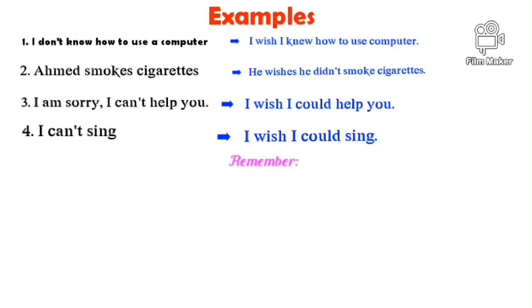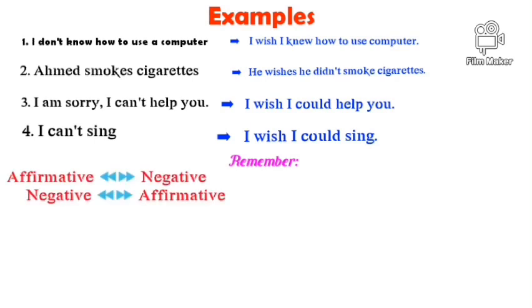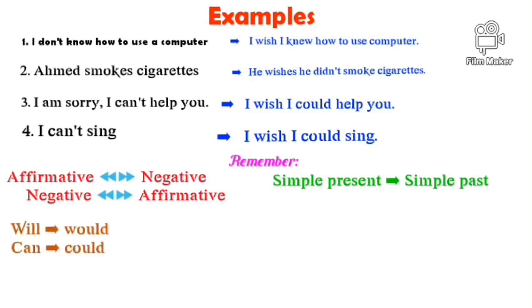Okay, now some things to remember. You have to remember things such as the form of the sentence. When we have affirmative it becomes negative, and when we have negative it becomes affirmative. Remember: affirmative, negative, negative, affirmative. Another thing is the tense. When we have simple present it means that it is a wish, so we have to conjugate the verb in simple past. Good. Let's have will and can: will, would, can, could. I can't sing, I wish I could sing. Now, we can use wish or if only.